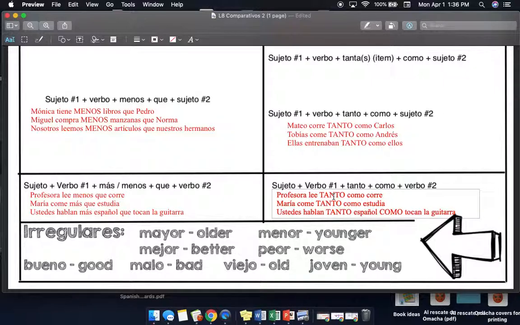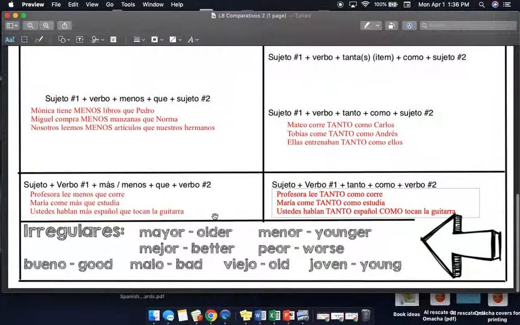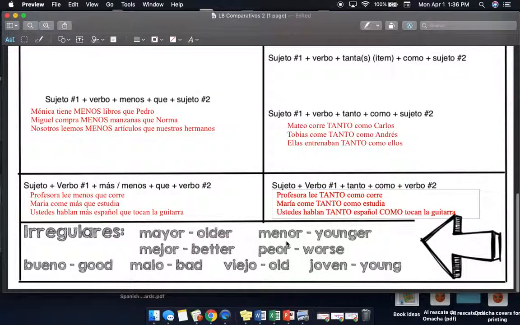It also points out some of the irregulars. I don't think in my little handout, I've added all of the ones that they're giving you on page 283. But just to keep an eye on when you want to say someone's older or younger or better or worse or good, bad. Old for items is different than old for age. And then joven for young.